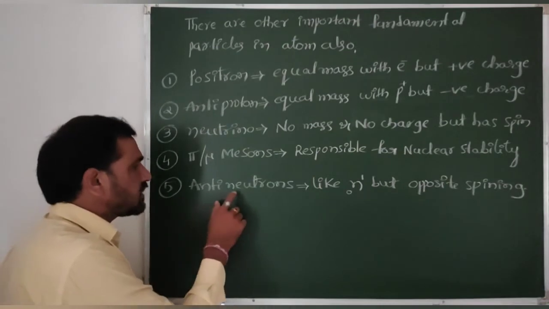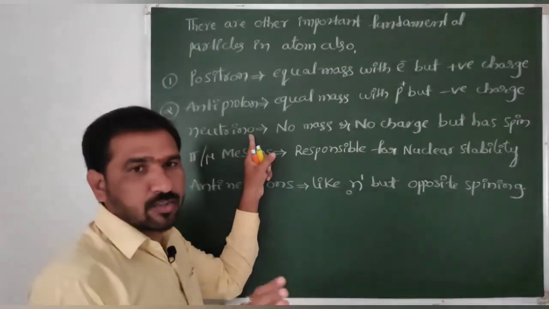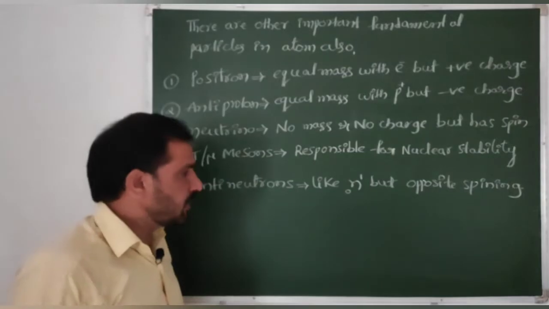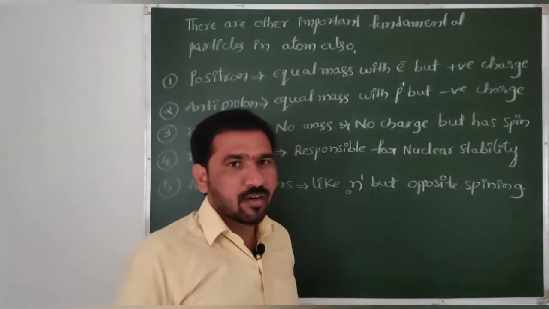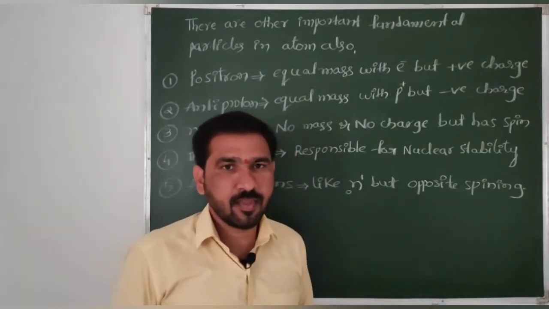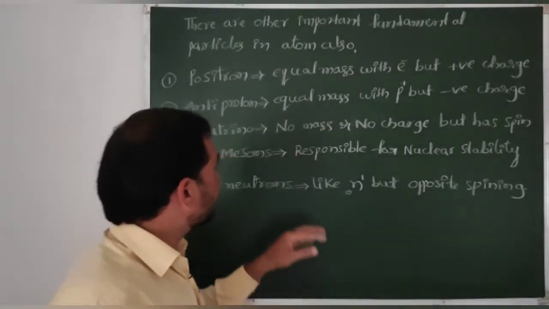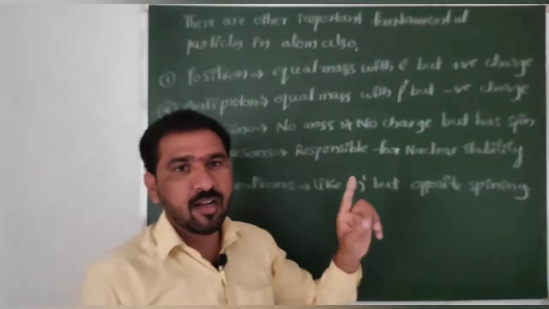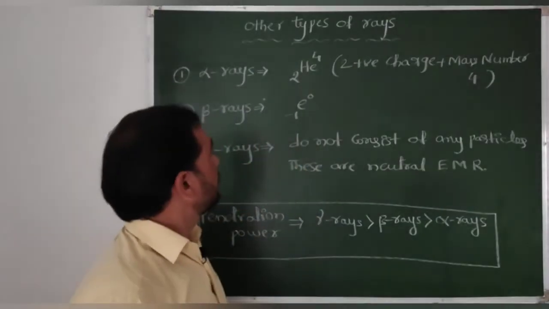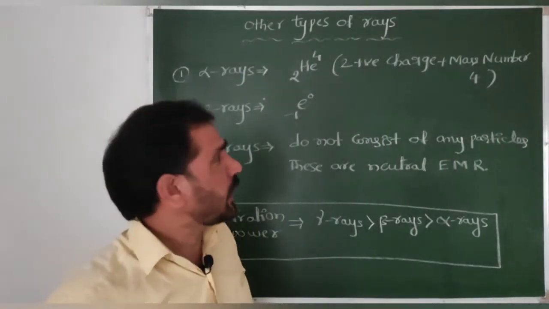Then lastly, antineutrons. Neutrinos are also called antineutrinos, but here antineutrons are like neutrons, right? But the spin will be opposite, spinning in the opposite direction. So these are some important fundamental particles also present in the atom. Okay. Then other types of rays.